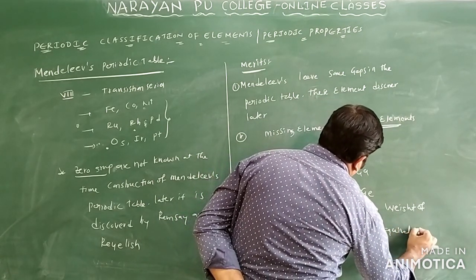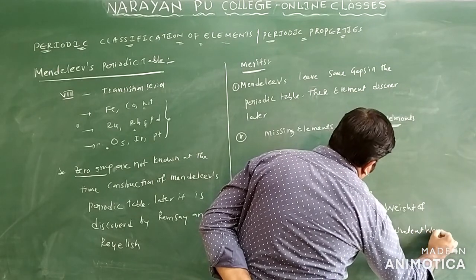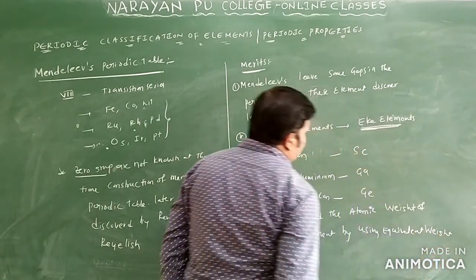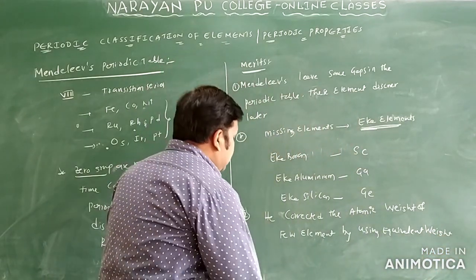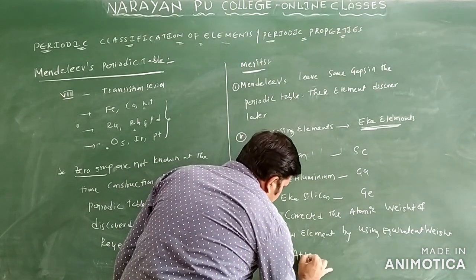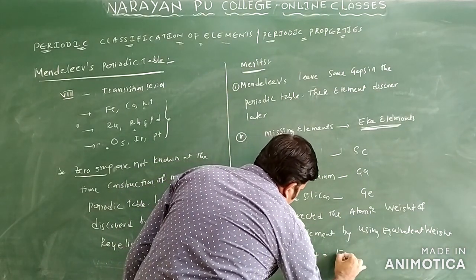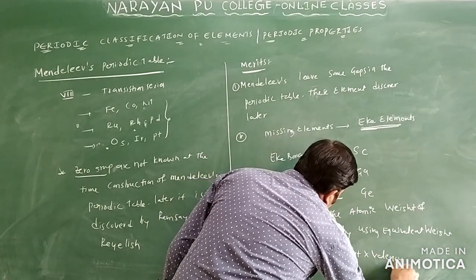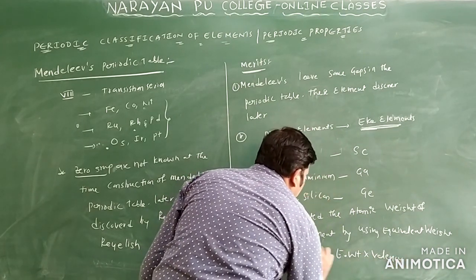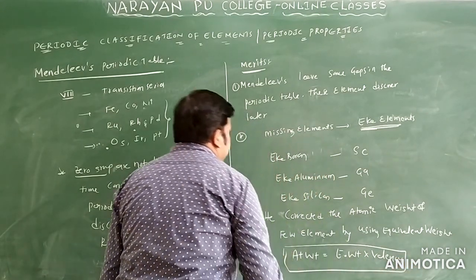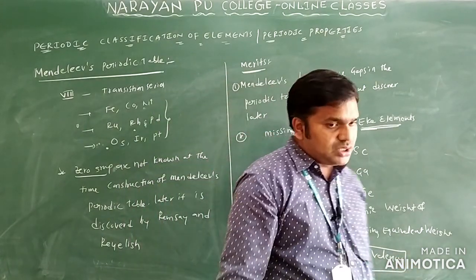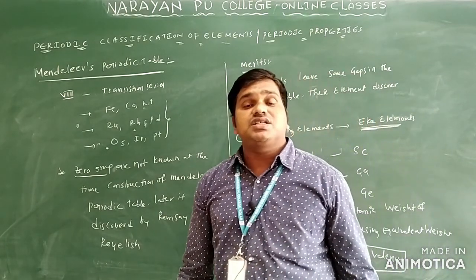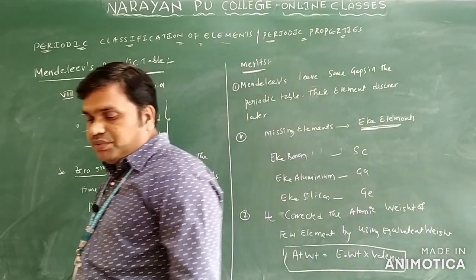You know the formula: atomic weight is equal to equivalent weight into valency. By using this formula he corrected the atomic weight of the elements. This is also one of the merits of the Mendeleev periodic table.